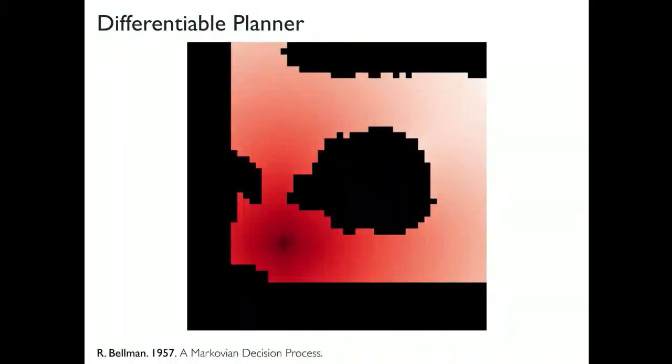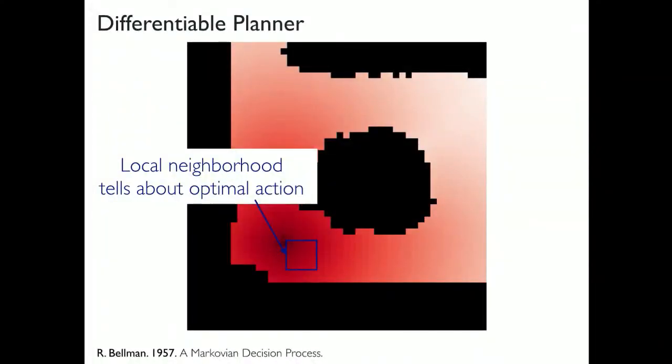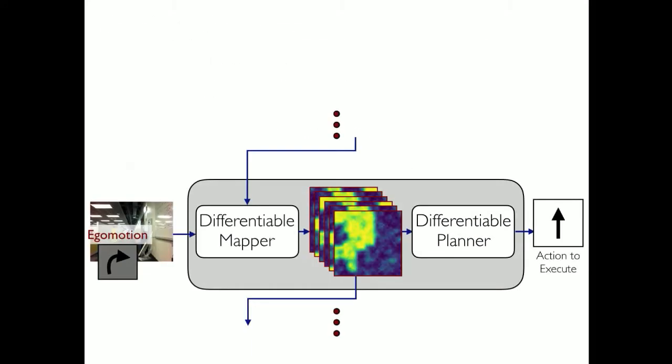And now what this gives you at the end of the day is essentially these kind of value maps, where the local neighborhood of values around your current location tells you what action you should take in order to get to the goal location. And again, remember, we were maintaining this representation in an egocentric coordinate frame. So you do this process, you get the values around the center of the image, and you can read off what action the robot should take in order to make progress towards the goal. So this is essentially the differentiable planner. And again, I'll recap that we have this end-to-end trainable neural network, which can now learn spatial representations for the tasks that we are going to do.